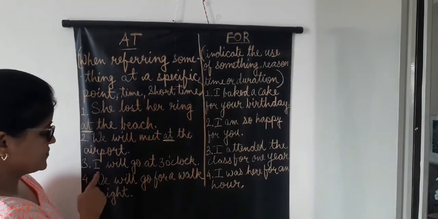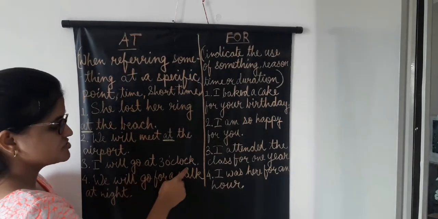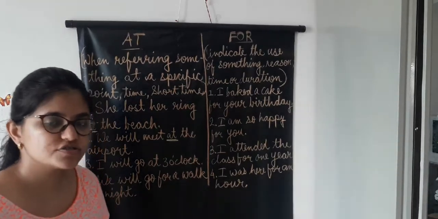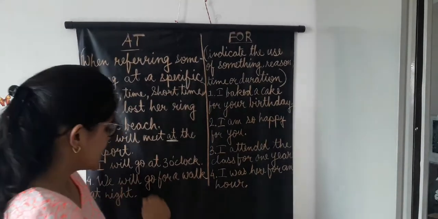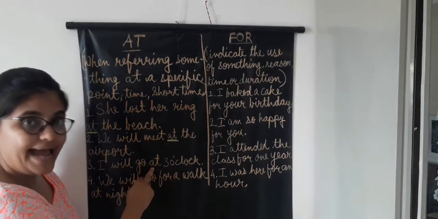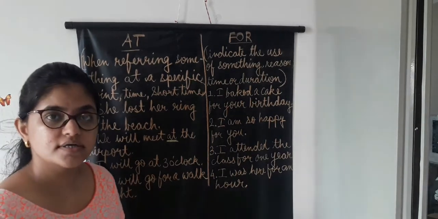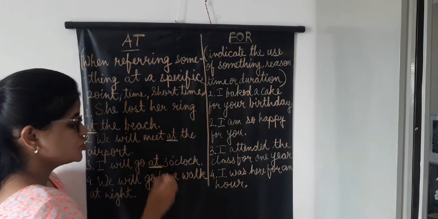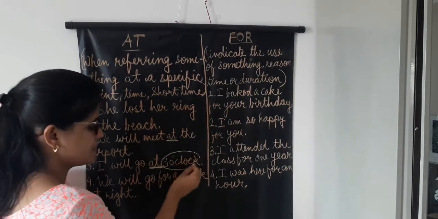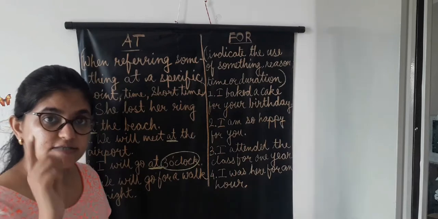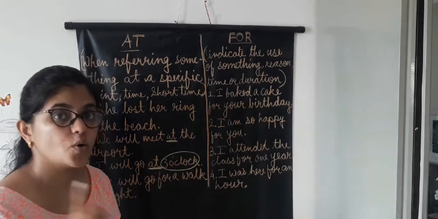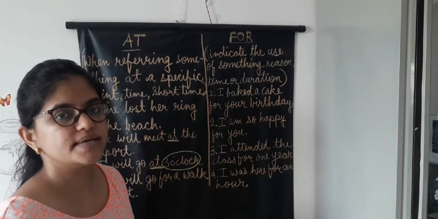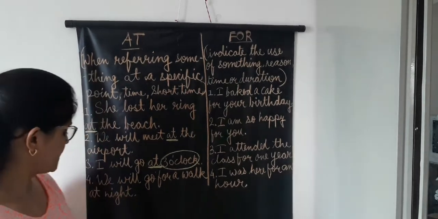Number 3, I will go at 3 o'clock. Now I am going somewhere, maybe for my tuitions, my classes, and I will go there at 3 o'clock. So at is used to tell you the specific timing. The specific time is at 3 o'clock, sharp 3 o'clock, I will go to the place.